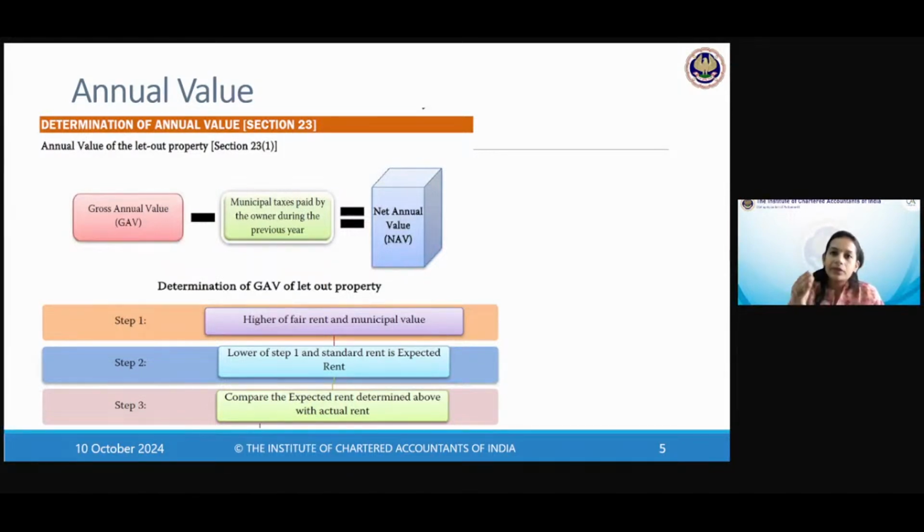Standard rent is the rent fixed under the Rent Control Act. So these three are parameters. You will not be asked to determine these. These will be given to you in the sum. But what will you do with this?